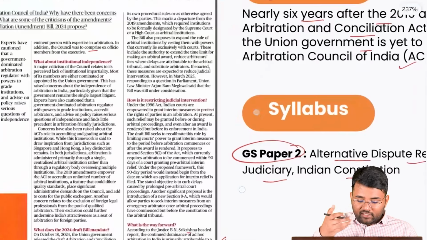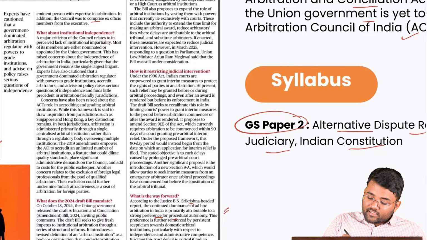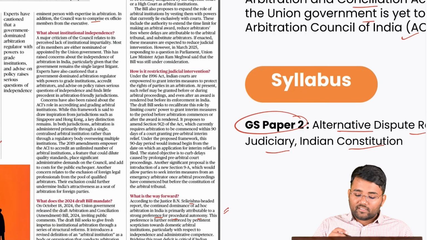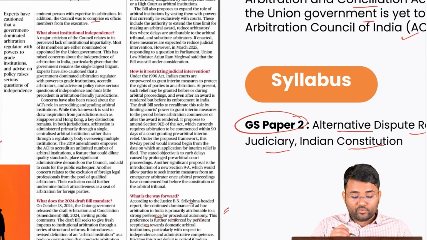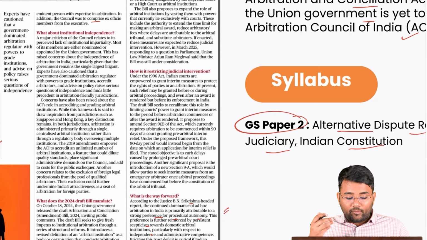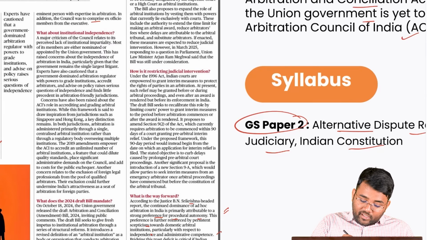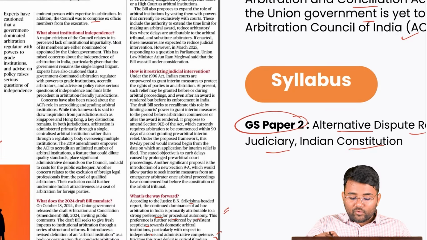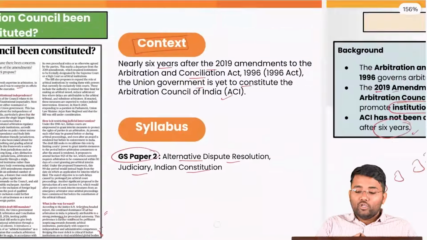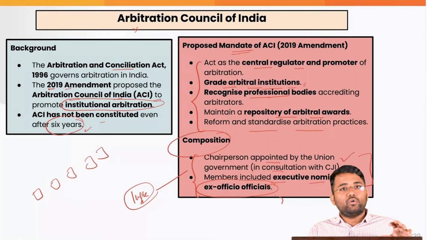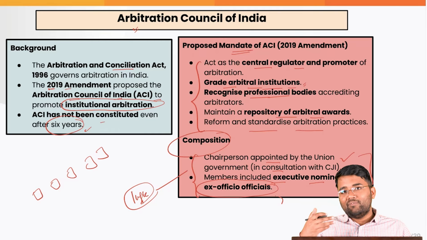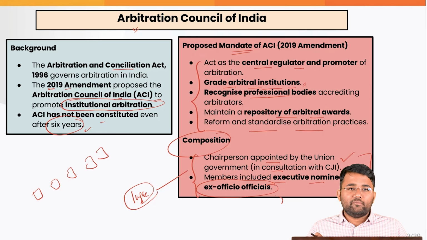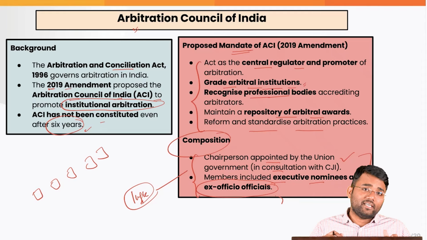So the Justice B.N. Sri Krishna Committee said that this preference for procedural autonomy is reinforced by persistent skepticism towards domestic arbitral institutions, particularly with respect to their independence and administrative competence. Bridging this trust deficit is critical if Indian institutions are to rival the established global bodies. So again, if the chairperson and the members are coming from the executive itself, that will not help in bridging the trust deficit, and probably again people will not give priority to these institutions. Why? Because they think that no procedural autonomy is given, and these people might be influenced by government decisions.